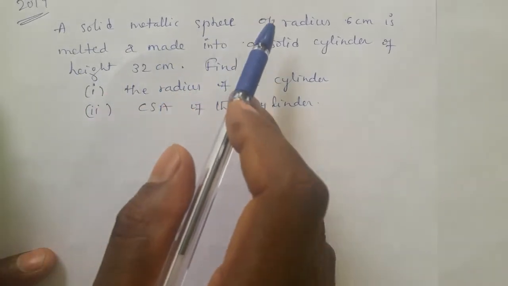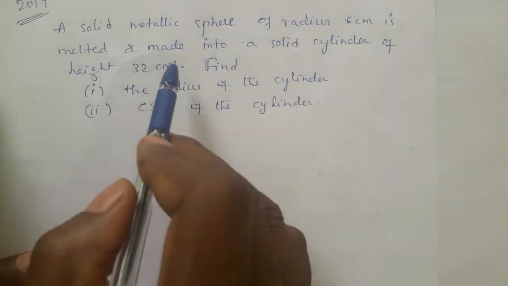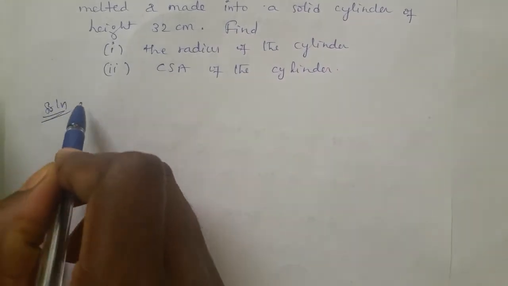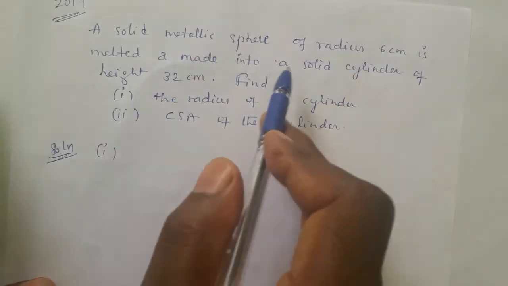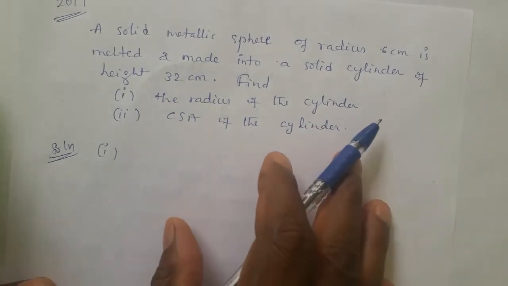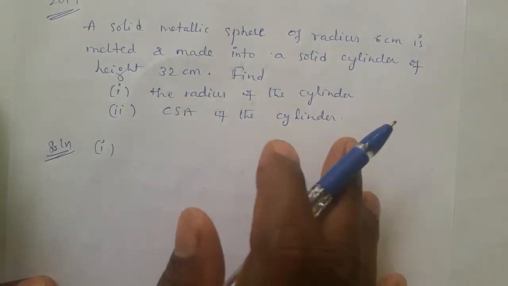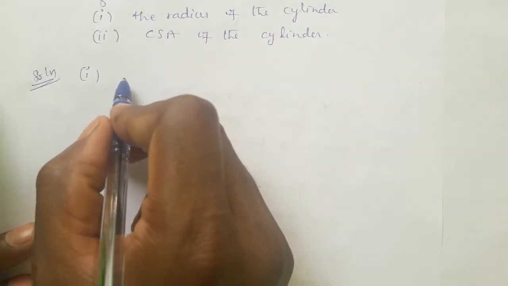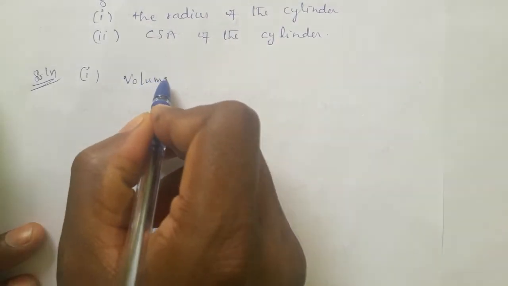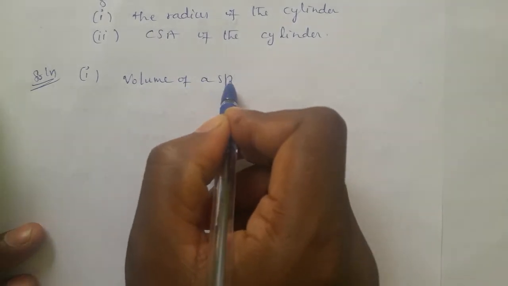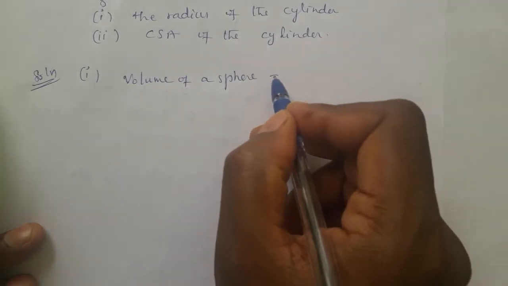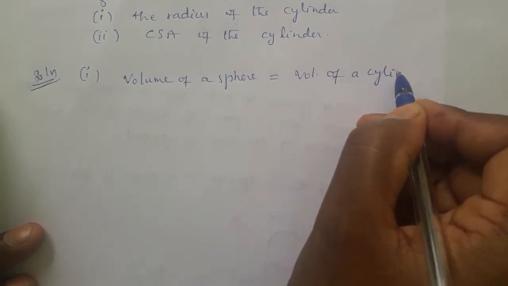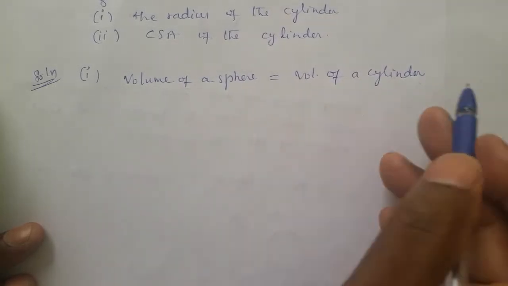A solid metallic sphere is melted and made into a solid cylinder. So we go for the solution of the first sub question. Actually, the first sub question is from melting and recasting. The second sub question is direct, by using the curved surface area formula of the cylinder. So what is converted into what? Volume of a sphere, one sphere, right? Volume of a sphere is converted into volume of a cylinder.